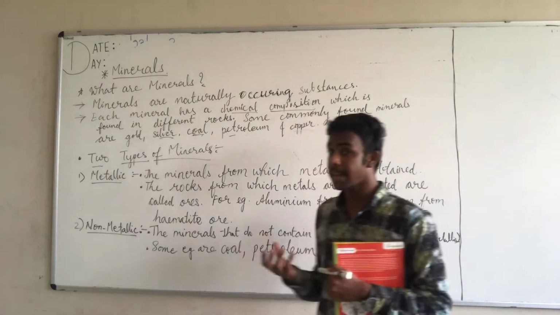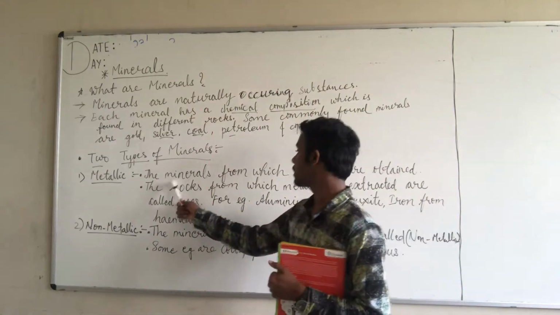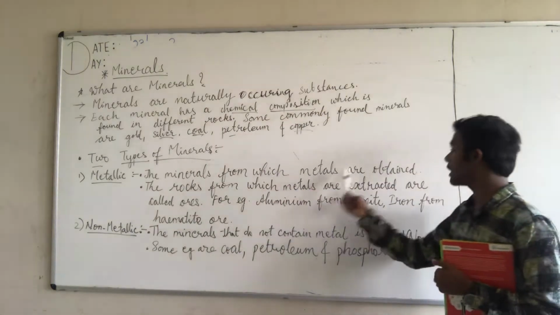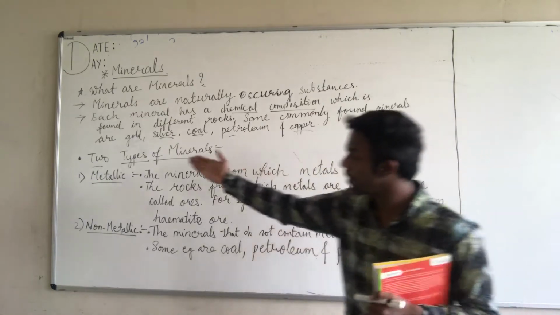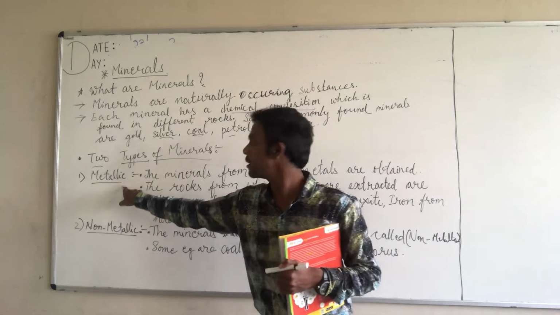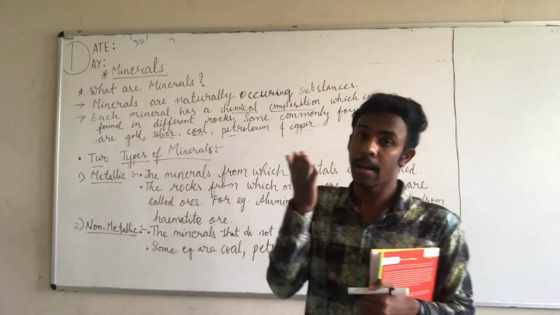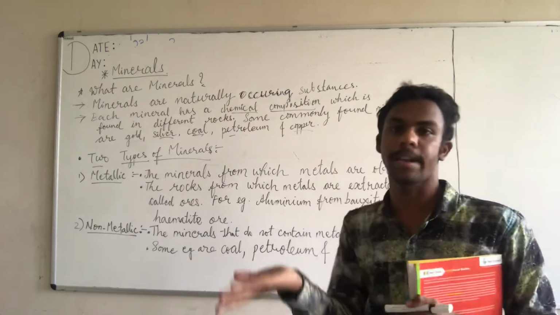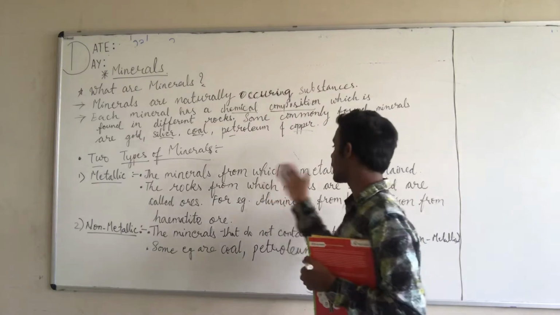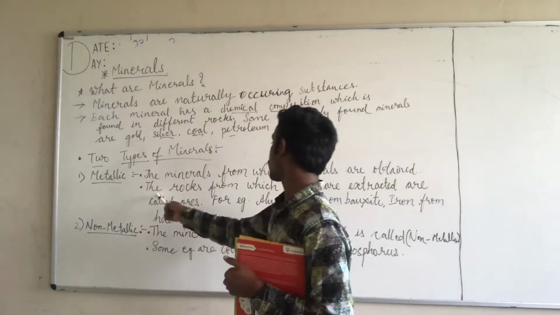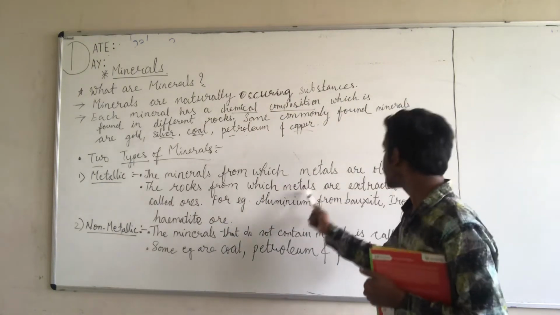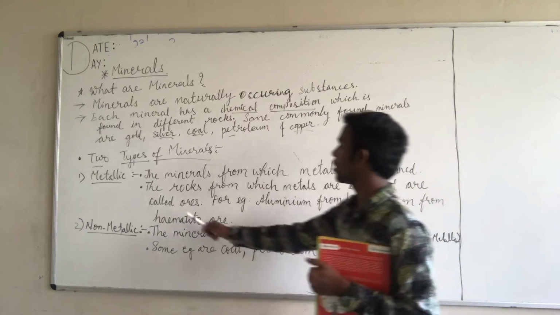So what is a metallic mineral? The minerals from which metals are obtained. With the name only we can understand: metallic minerals mean the minerals from which metals are obtained. That is known as metallic minerals. And the rocks from which the metals are extracted are called ores.